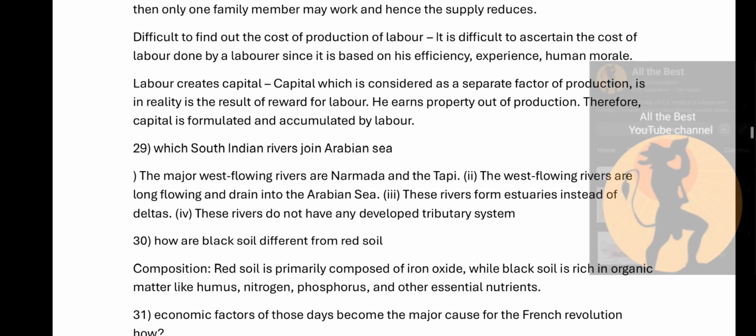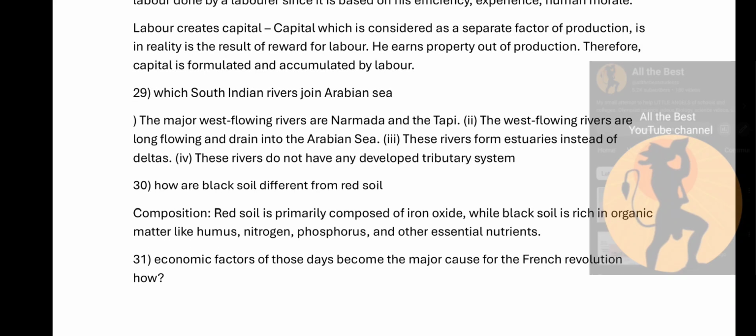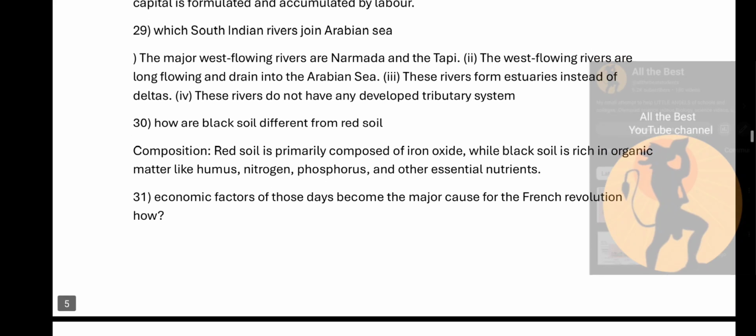So, which South Indian rivers join the Arabian Sea? The major west flowing rivers such as the Narmada and the Tapi. The west flowing rivers are long flowing and drain into the Arabian Sea. So these rivers form the estuaries instead of the deltas. These rivers do not have any developed tributary system.